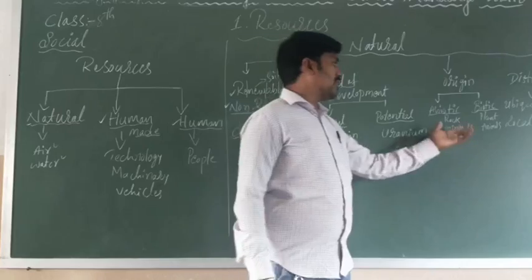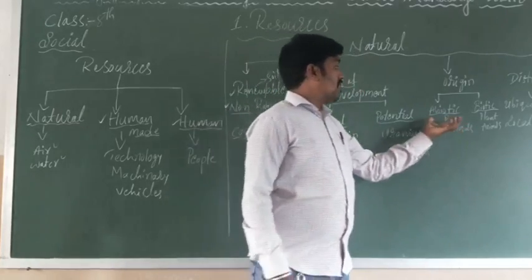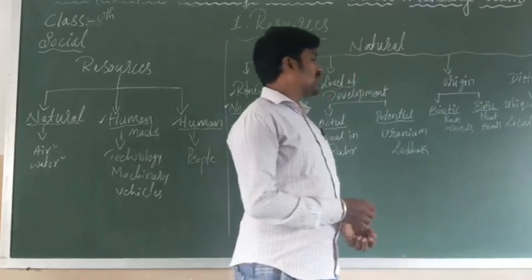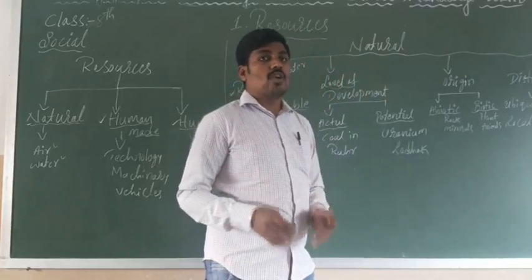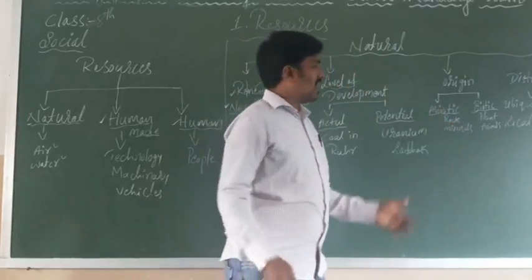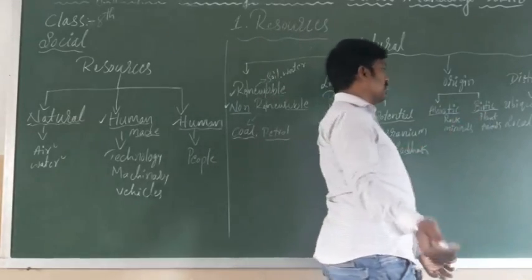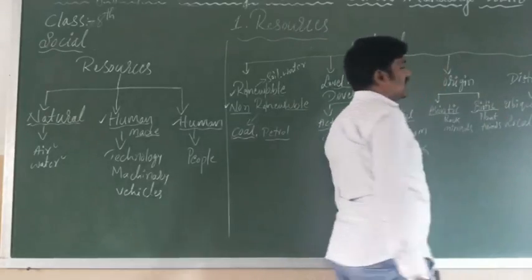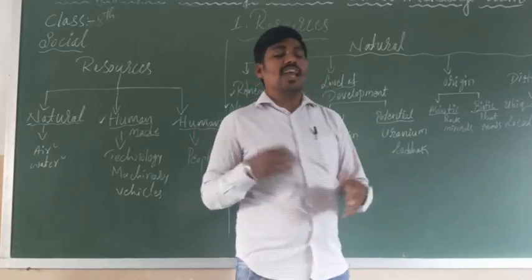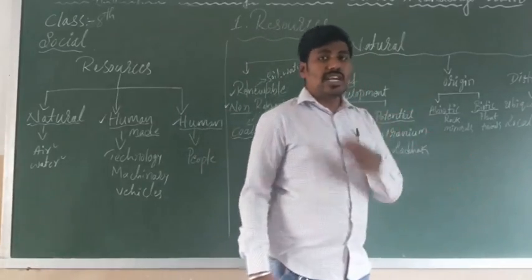For example, you can take rock, minerals. These are called abiotic natural resources which don't have life. Non-living things, non-living natural resources. In the same way, it is the opposite of biotic. You already understood, I think you may be guessing it. Biotic means which is a living thing, which is having a life. They are called biotic natural resources.